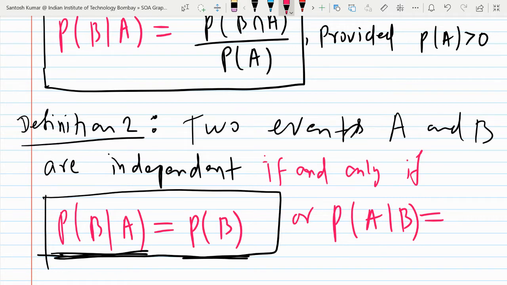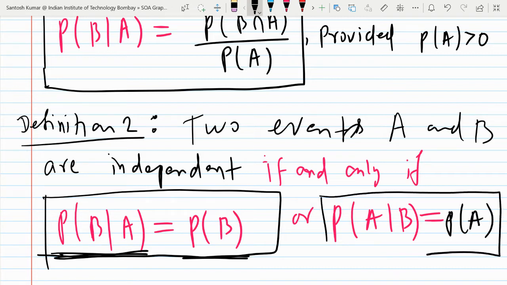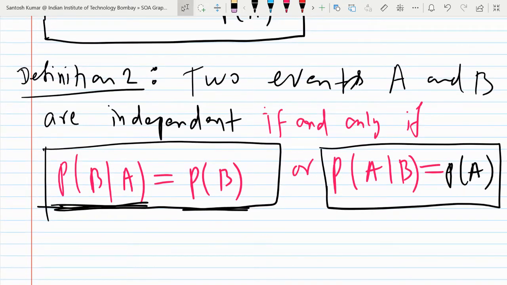Then probability of A given B will be equal to what? Probability of A. Yes, right. Probability of A. Okay, so you understood. B is given or B is not given, it will not affect the occurrence of A. Okay, so this is the definition of independence, and we will have better definitions when we will